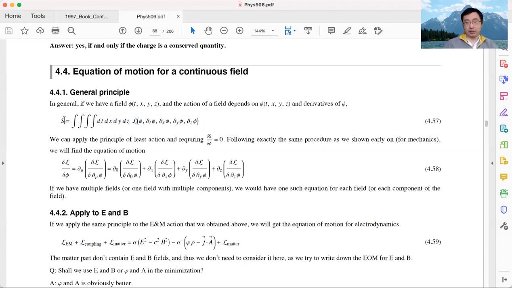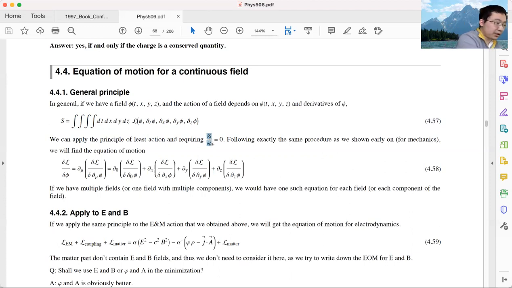Generically, for a continuum field, the action always takes this structure. And for the E and M field, we showed that indeed it takes this structure, as we did in the previous lecture. So if we have this action, we then try to get the equation of motion. To get the equation of motion, we just need to do this. We request that if we take a small variation of the field phi, the variation of the action needs to be zero.